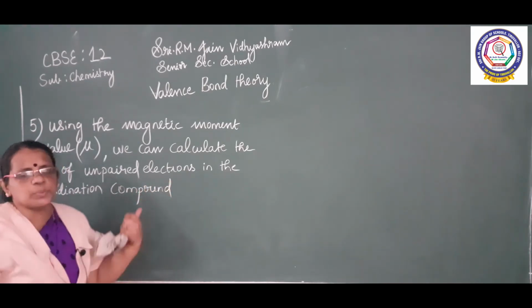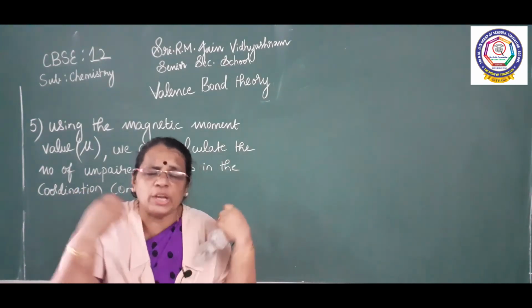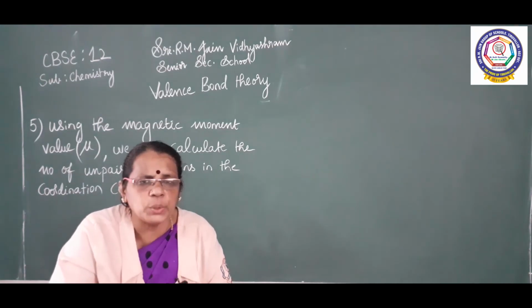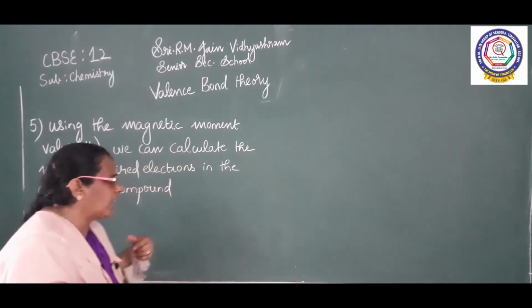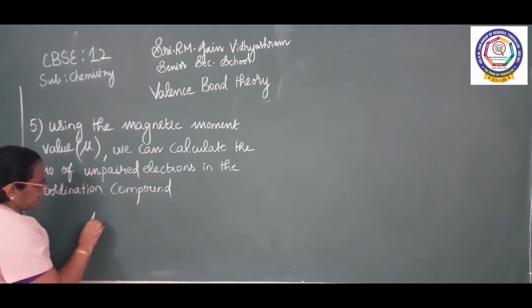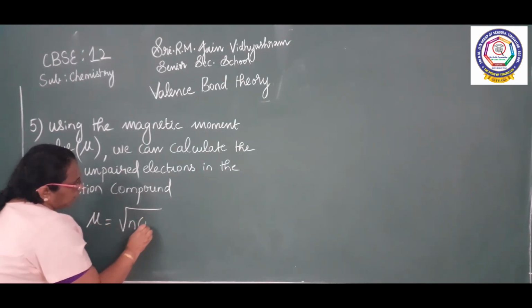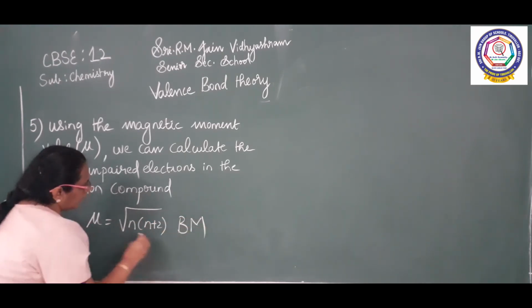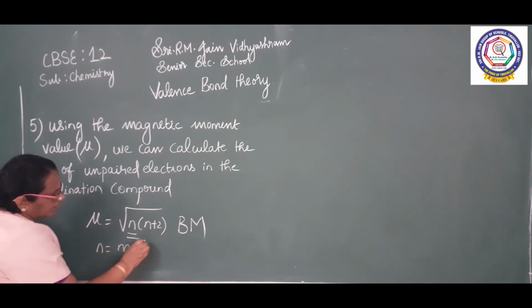I am going to write the formula now. Using the magnetic moment value, we can calculate the number of unpaired electrons in coordination compounds. For example, mu is equal to root of n into (n+2) Bohr magneton. What is n? n is the number of unpaired electrons.